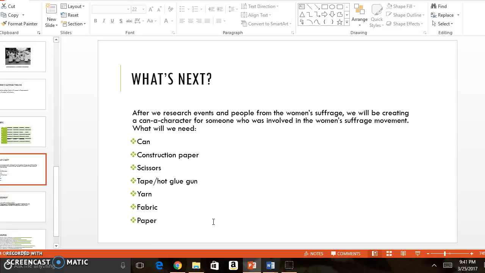So how this works is that we take a can and we decorate it, so we make it look like the person we are doing research on. For example, you could do Susan B. Anthony. You might want to put gray hair and glasses on it. Then you take off the lid and you put characteristics of her and what she did and who she was in it. You might have a piece of paper in it that says she was a woman suffragist, she created The Revolution, she was arrested for voting illegally. But we will work on that after our timeline. I just wanted to let everyone know what's coming up next.